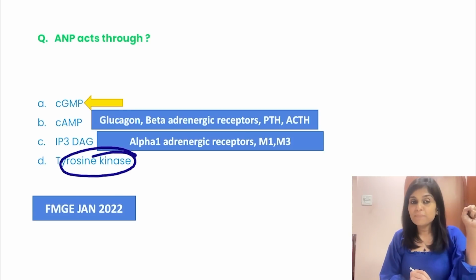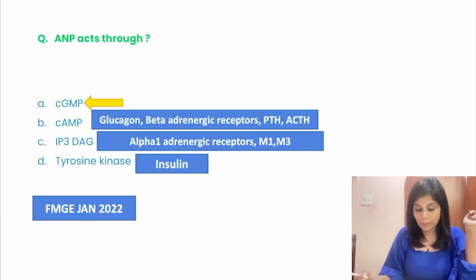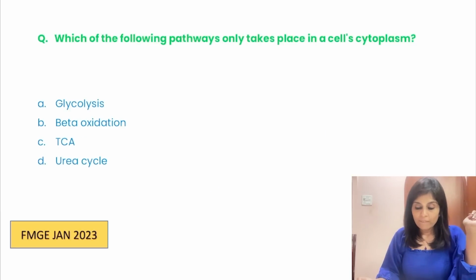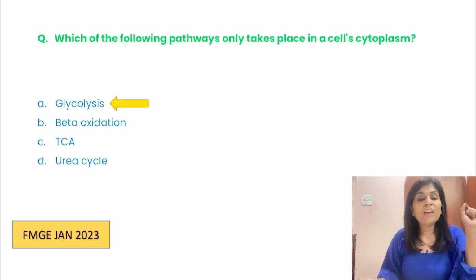Tyrosine kinase, very simple. Tyrosine kinase receptor would be insulin. Okay, answer is insulin. Which of the following pathways only takes place in a cell's cytoplasm? A simple one-liner, but there can be many questions that are asked based on this. So which of the following pathways only takes place in a cell's cytoplasm? It is glycolysis, because glycolysis is the only oxidation that is anaerobic. Every other oxidation is aerobic, and aerobic oxidation is bound to happen in mitochondria. Okay, so glycolysis happens in cytoplasm.